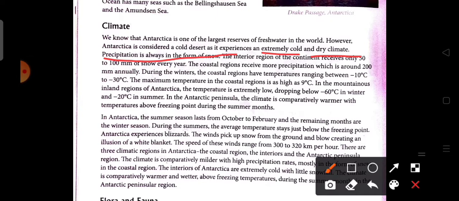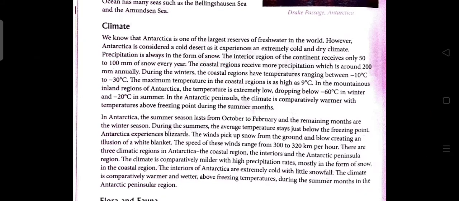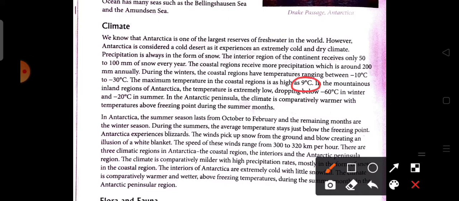The interior region of the continent receives only 50 to 100 millimeters of snow every year, and the coastal region receives precipitation of around 200 millimeters annually. Now the temperature during the winter and summer seasons: during the winter the coastal region has temperatures ranging from minus 10 degrees Celsius to minus 30 degrees Celsius. The maximum temperature in the coastal region is only 9 degrees Celsius.